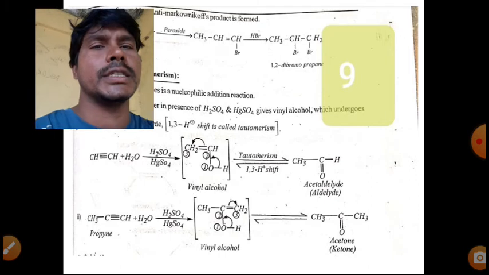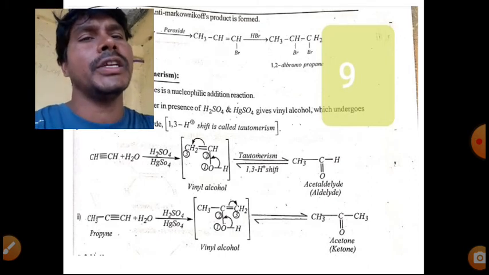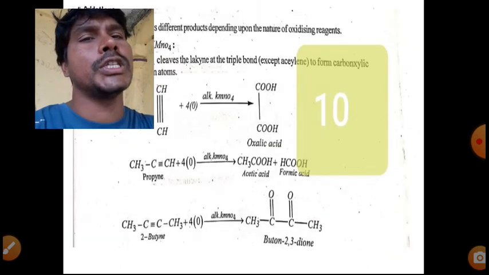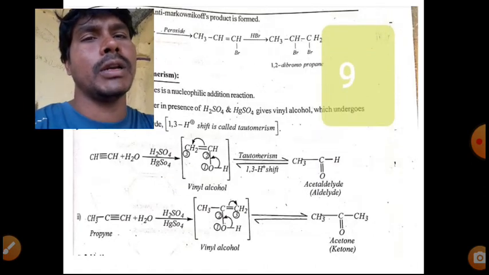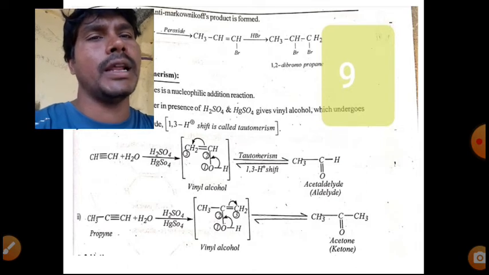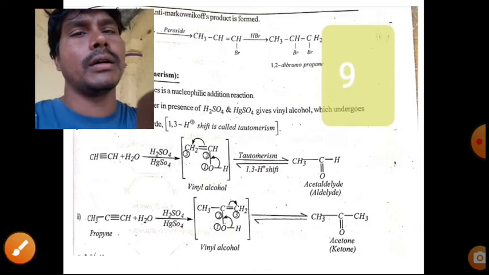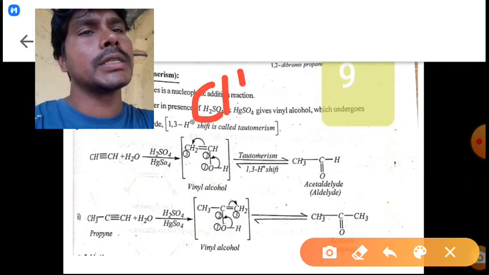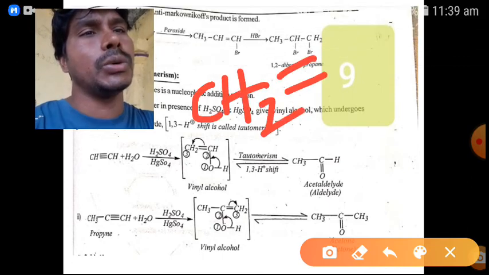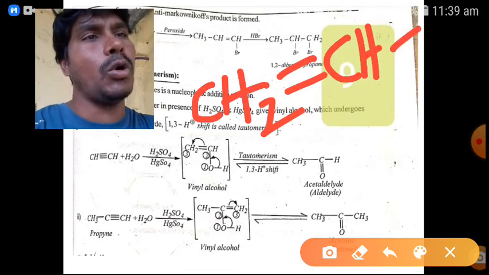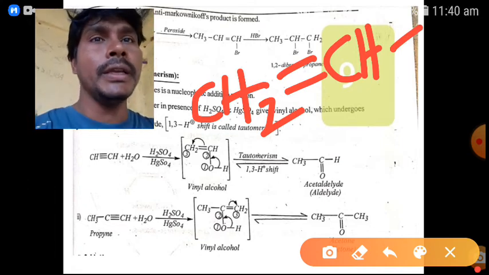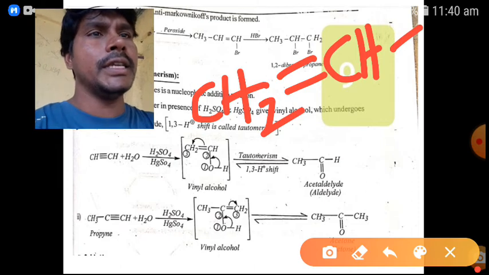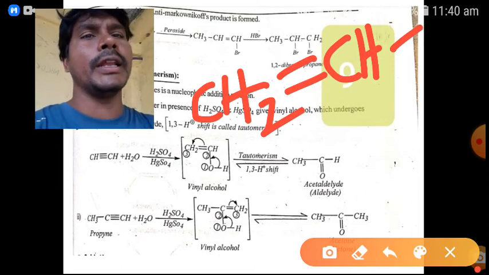So this is the acetylene molecule. Nucleophilic addition reaction. So H2O, H plus is there, OH minus is there. So OH minus attacks one carbon, H plus the second carbon, and we get vinyl alcohol. What is the vinyl group here? CH2, CH, vinyl group, the common name. But in IUPAC it is ethenyl group.